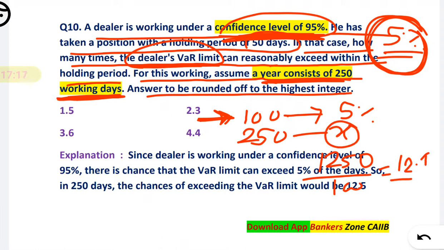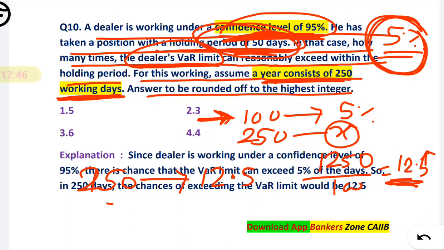That means 12.5. Okay, so see here again, what they have said is the holding period is for 50 days. Here what we have calculated for 250 days, that is for 1 year, is 12.5, but they are asking for a holding period of only 50 days.